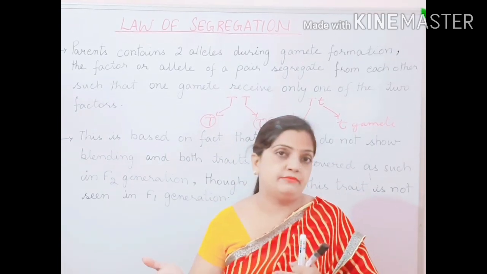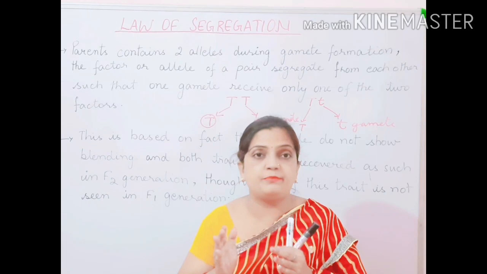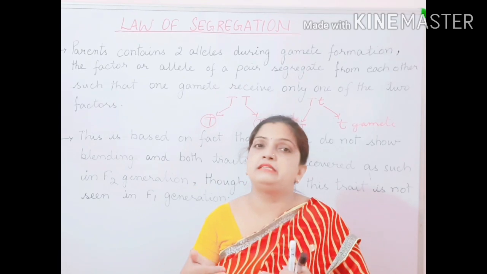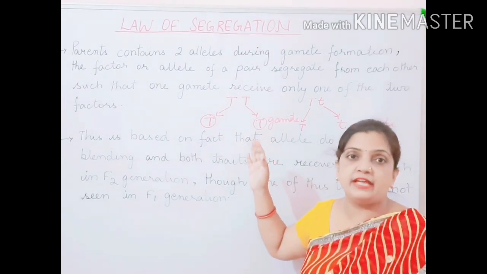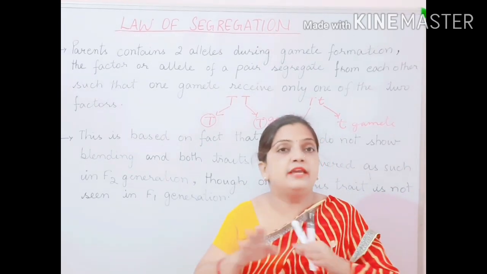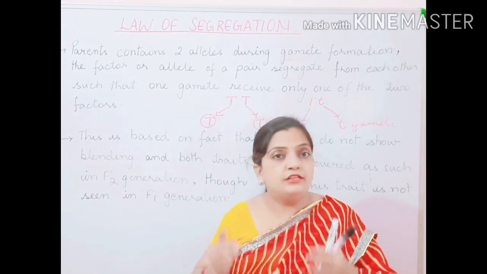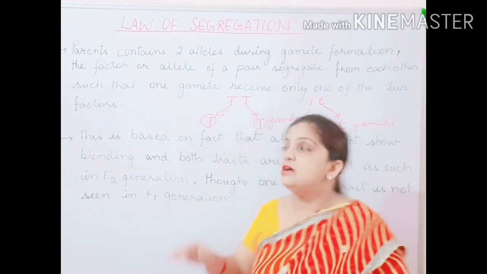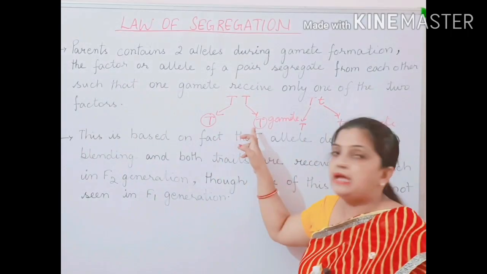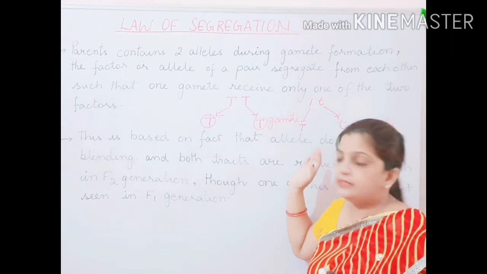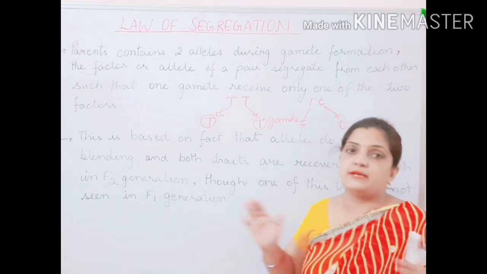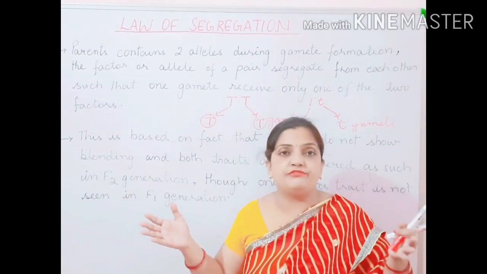During that time, when the sexually reproducing cells are undergoing meiosis, the gamete formation takes place with the help of two alleles, they get separated from each other, and during that separation, one allele is received by one gamete and the other allele is received by another gamete. In this way, from a pair of genes, both the alleles get separated and they are divided into two different gametes.